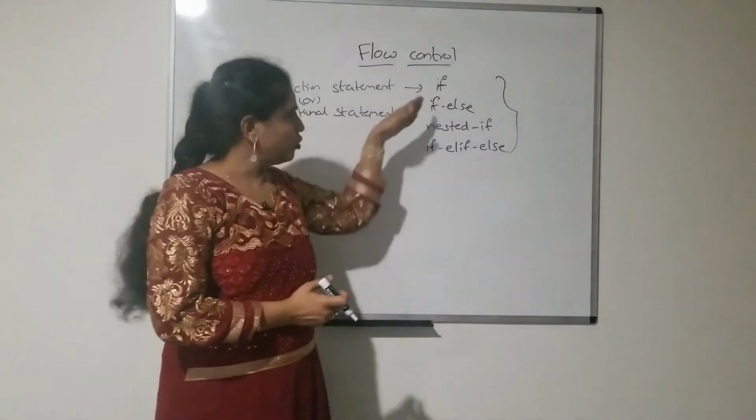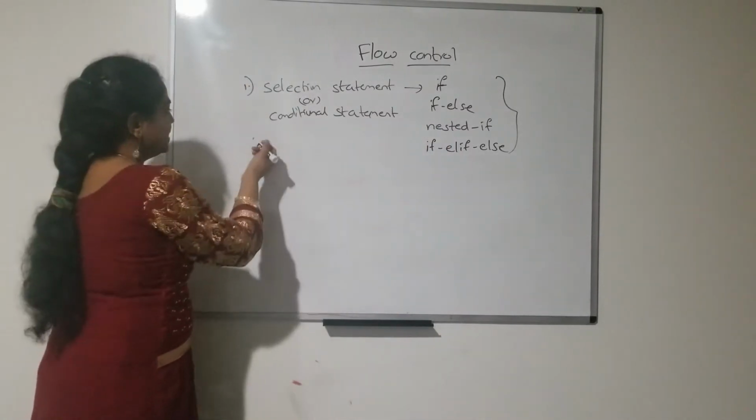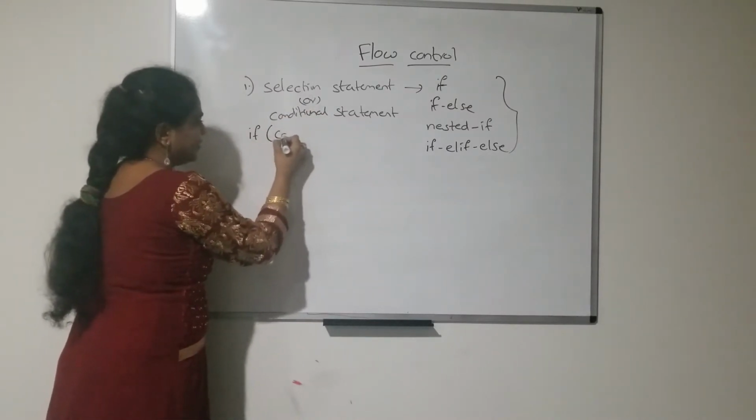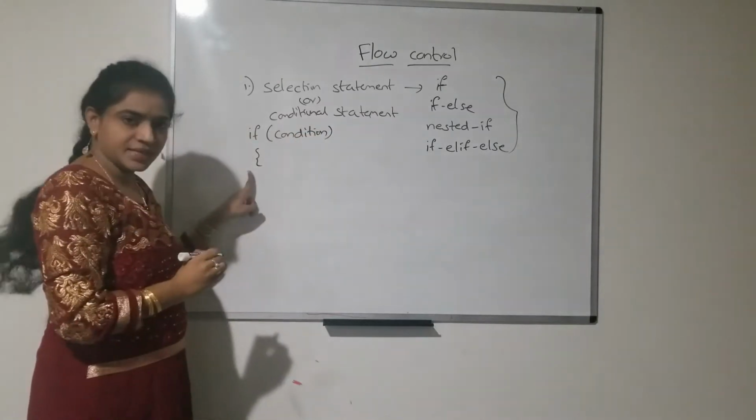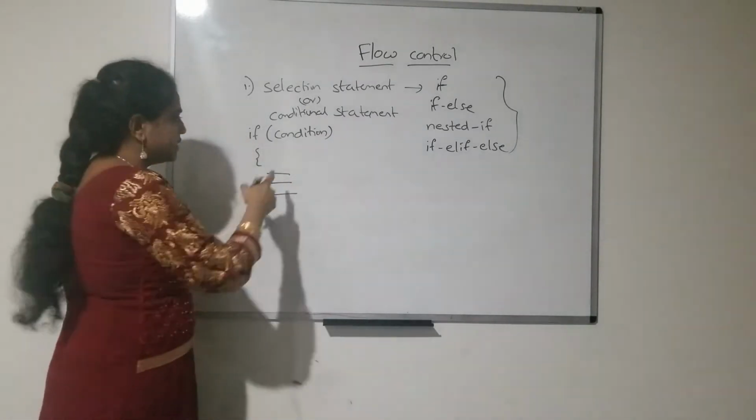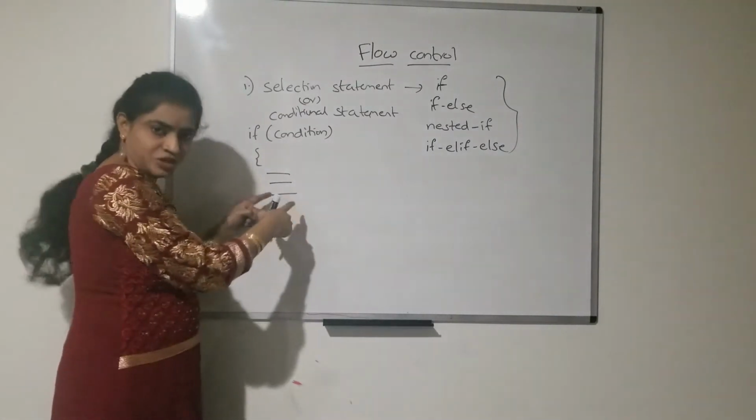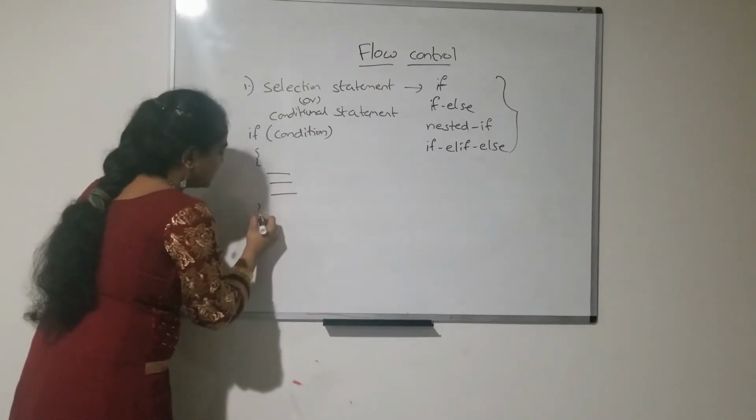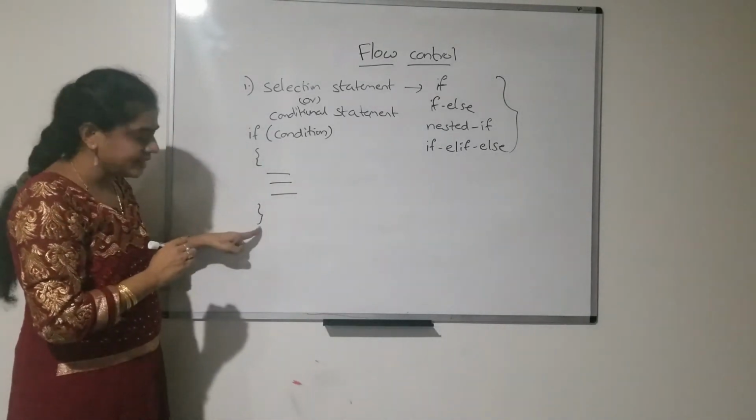Before explaining these concepts, if you consider the C language, how will you write if else? You specify some condition, then you open curly braces and write some statements. If the condition is true, these statements are executed, whatever action you want to perform. Then the braces are closed, which means the if block starts here and ends here.